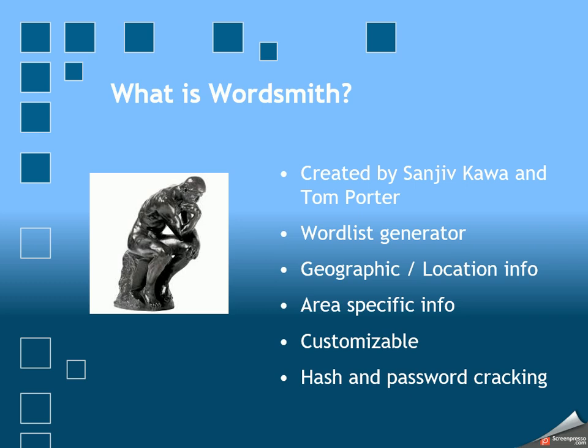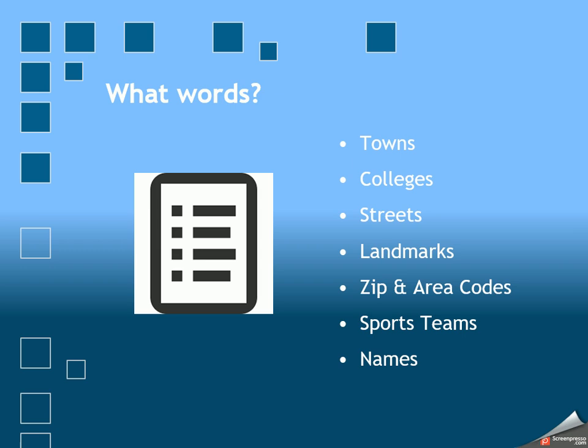So in essence, it's a word list generator. What makes it unique compared to other word list generators is that it started with geographic and location info. It can grab words specific to an area and is very customizable. Ultimately it is used for hash and password cracking. So what words are we talking about?